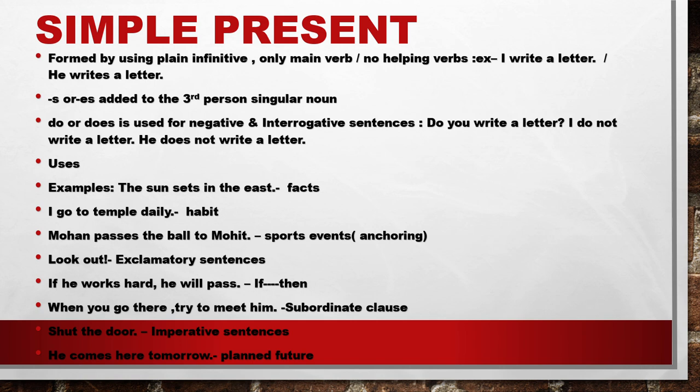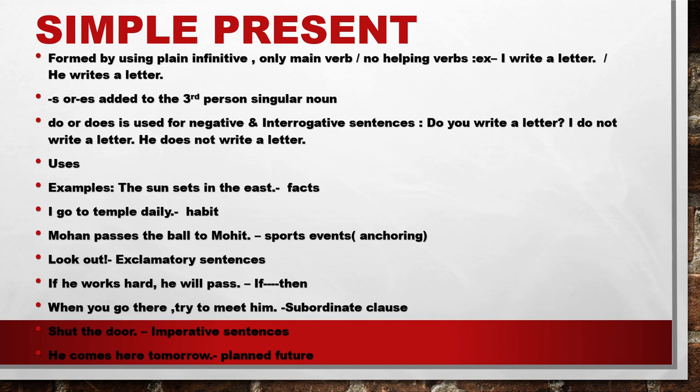Now when we are planning for the future, हम सब future plan, we plan to start Google classes. So here we plan to start. Here it is simple present. But क्या हो रहा है? हम लोग plan कर रहे हैं future के लिए. At that time also we are using the simple present tense. So when we are reading simple future, we are also reading the same thing. He comes here tomorrow. यहाँ पे future के बारे में बता रहा है. But still we are using the simple present. So you have to find all these things so that you are able to know.